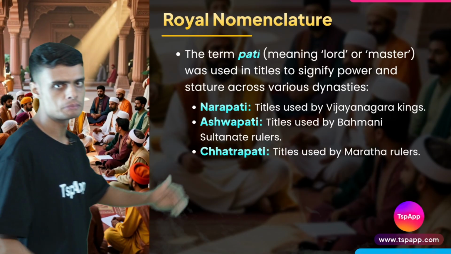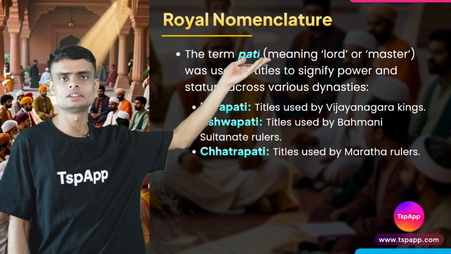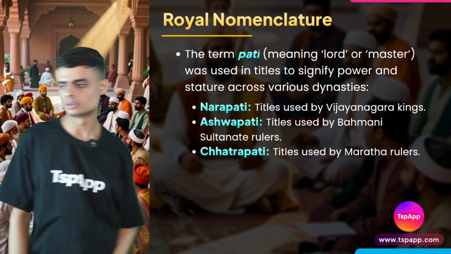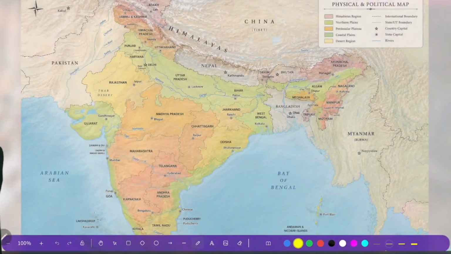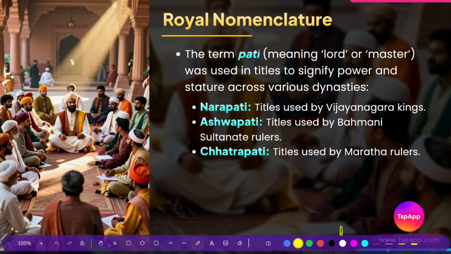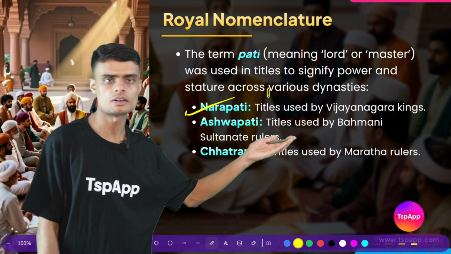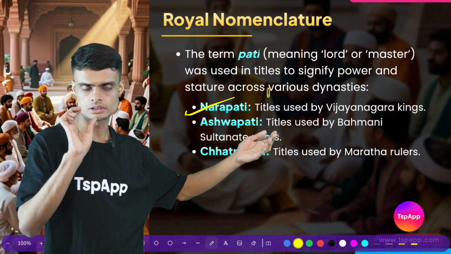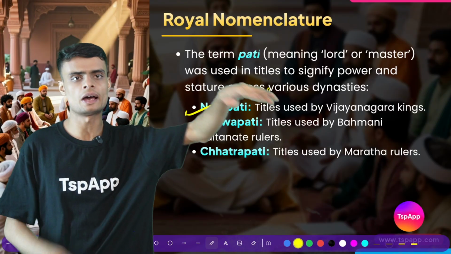Did you notice that in the name of the ruler, Gajapati, there is a term Pati. What is the meaning of Pati? Pati means lord or master. Okay. So there are other examples, other names that we have in India for different positions. We use the term Narpati. Nar means the man, and Pati means the ruler. So the ruler of all men.